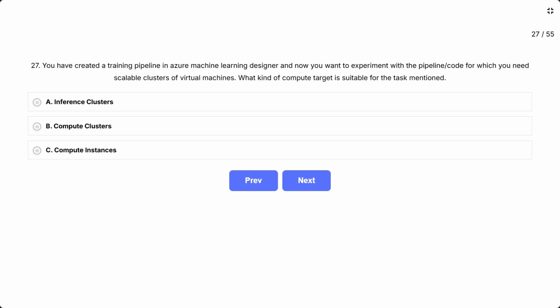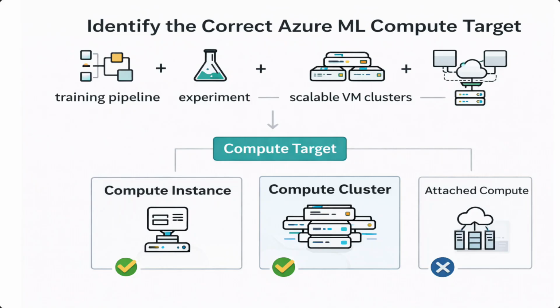Question 27. You have created a training pipeline in Azure Machine Learning Designer, and now you want to experiment with the pipeline code, for which you need scalable clusters of virtual machines. What kind of compute target is suitable for the task mentioned? A. Inference clusters. B. Compute clusters. C. Compute instances. This question asks you to identify the correct compute target in Azure Machine Learning for running and experimenting with training pipelines. The key clues are training pipeline, experiment, and scalable clusters of virtual machines. These point directly to one compute type.